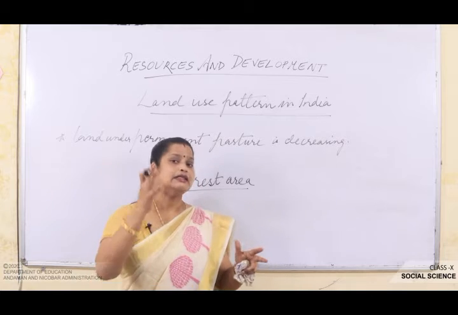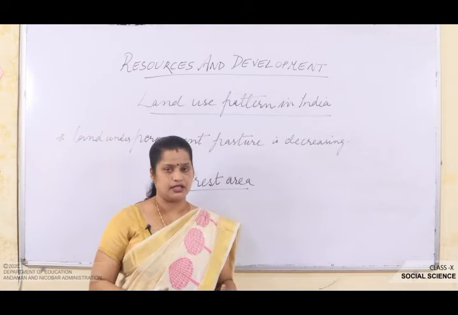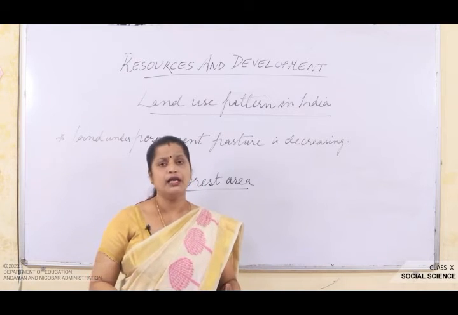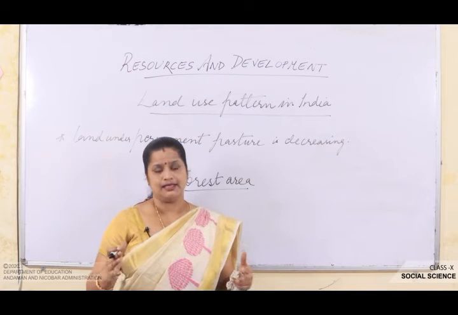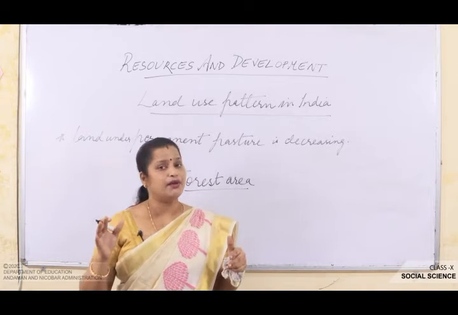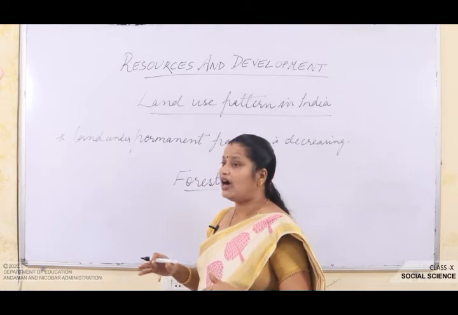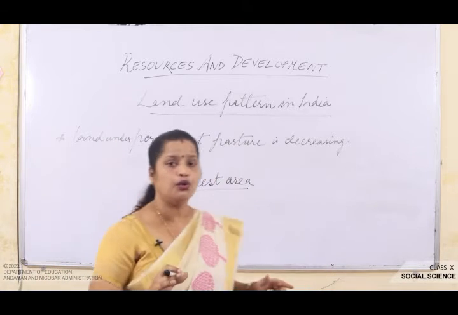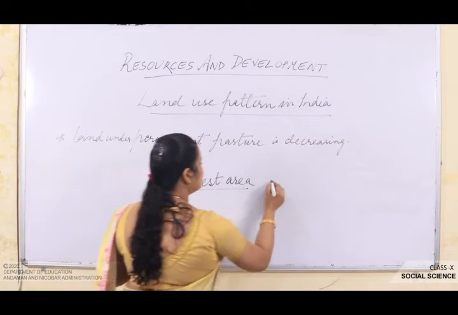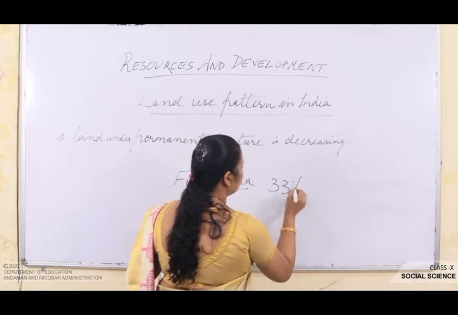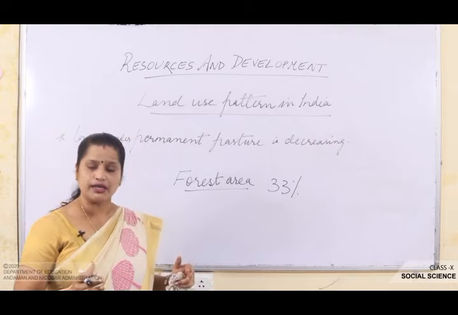In that, at least 33% should be forest, and it is very important for the ecological balance and for our survival. But we are unable to cope up, because at least 33% of the total geographical area should be covered with forest.